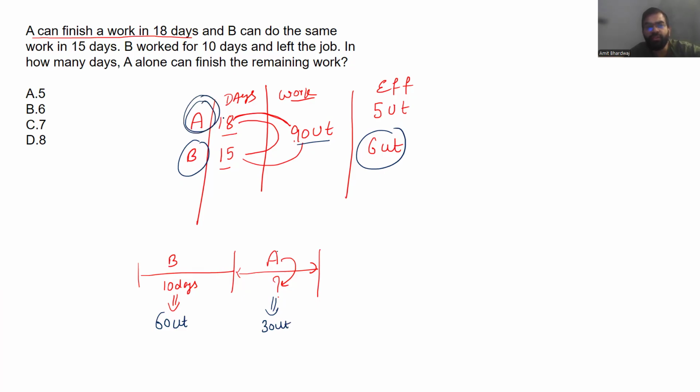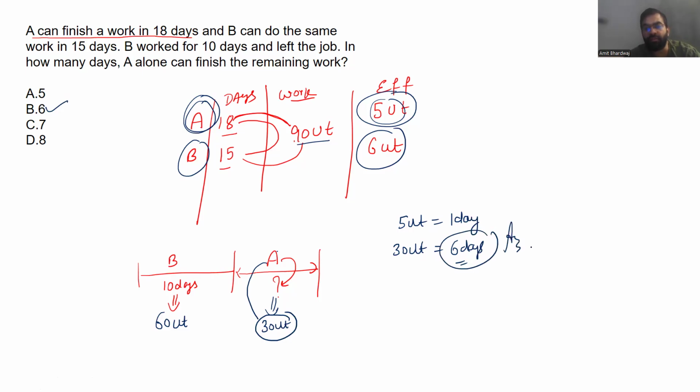And what is the efficiency of A? A's efficiency is 5 unit, so A can do 5 unit work in one day. So 30 unit work will be completed in how many days? That should be 6 days, and that is my answer. Means the answer of the question will be option B. The remaining work will be completed by A in 6 days.